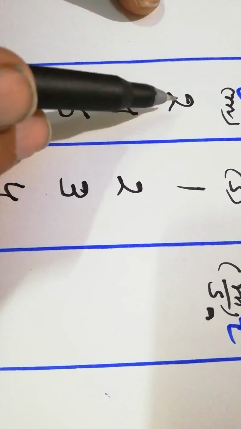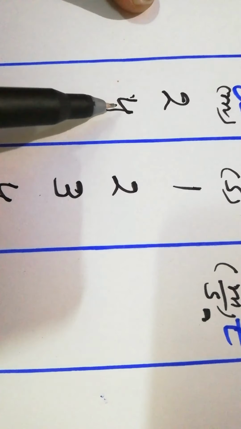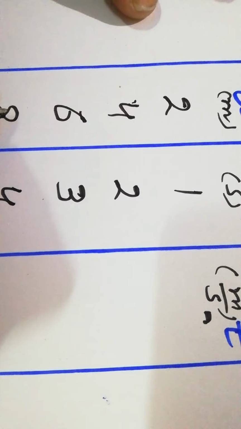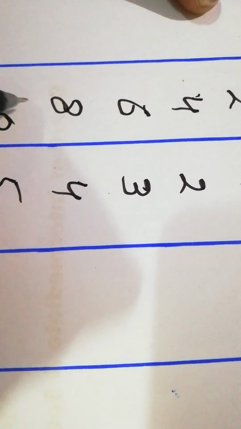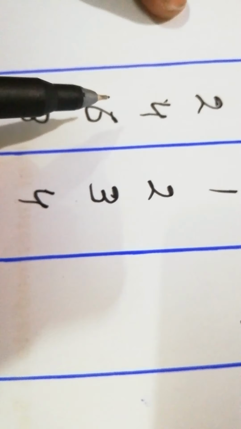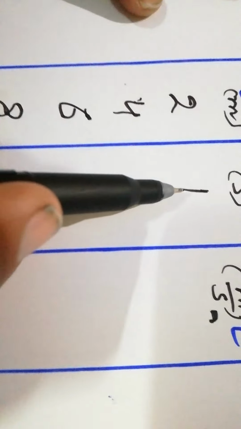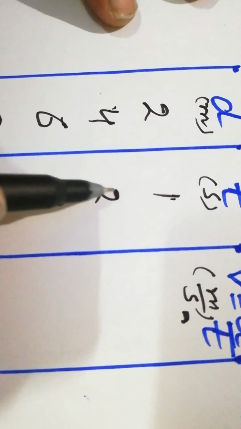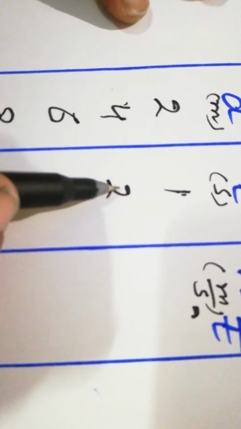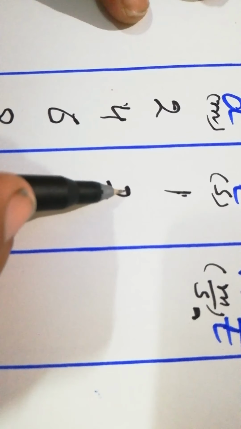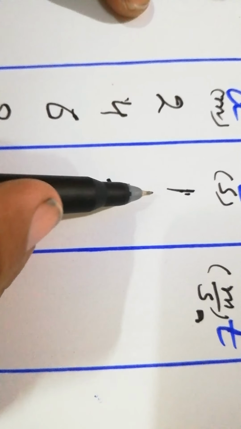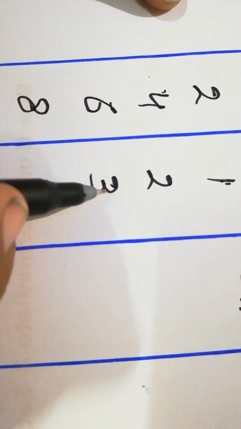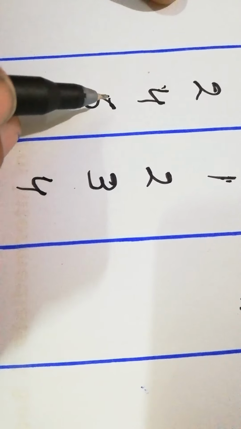Look at here. The difference between 4 and 2 is 2. The difference between 6 and 4 is also 2. 8 and 6, 2. 10 and 8, 2. So equal distances in equal intervals, and the time is also in equal intervals. There is uniformity here. The time difference, 2 minus 1, is 1 second, 3 minus 2 is also 1 second. So equal distance is covered in equal intervals of time.